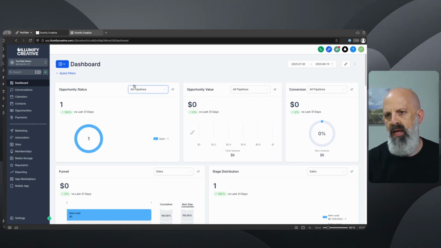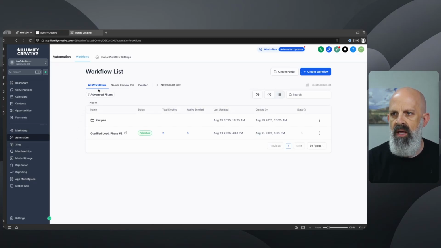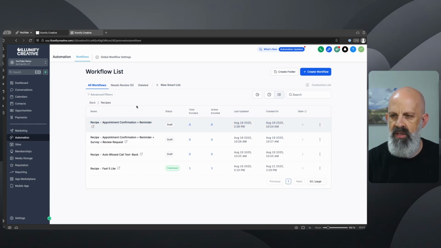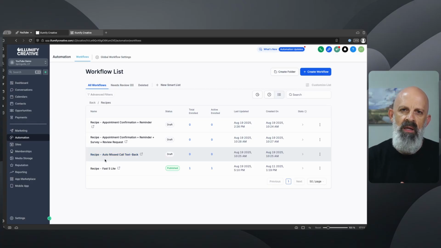So that's what we're going to be doing in this video, and let's go ahead and get into building this thing out. All right, now we're in HighLevel. To get to where we need to go, we're going to go to automation over here on the left and go into workflows, recipes. I have a folder for the pre-built recipes from HighLevel, and I'm going to show you two of the recipes in here to add in the time-based wait action or the if-else, adding in that logic into both of these so that you can see two examples.